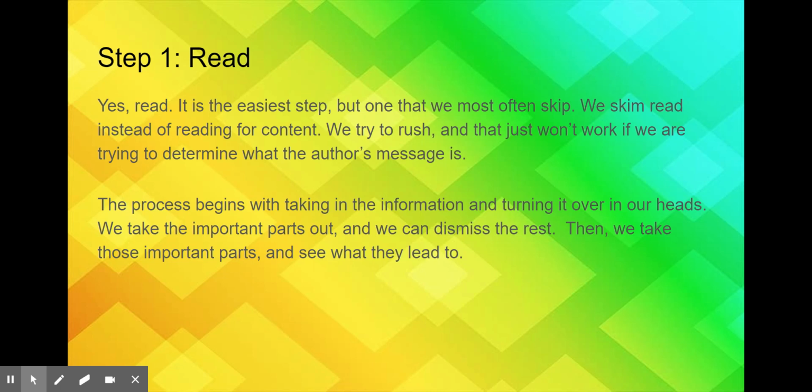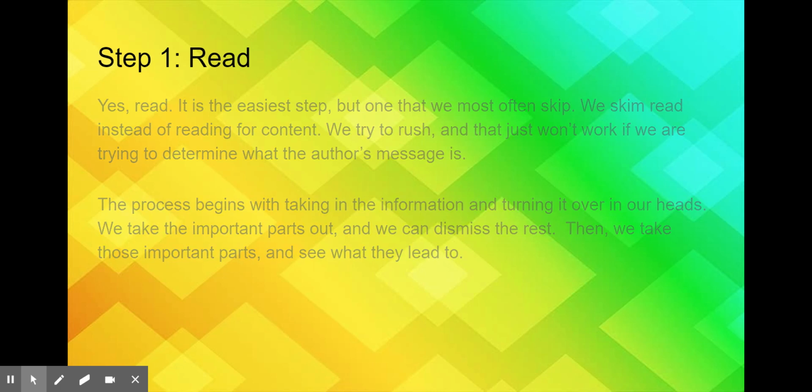So the process begins with taking in the information. That means you're going to read it and you're going to turn it over in your heads. You're going to mull it over and try to pick out the important parts. And once we have that, we can dismiss everything else. That means we have fewer choices. And that always works better for me. I would rather choose from two than choose from six. So we take those important parts, put them together, see what they have in common and what they may lead to.